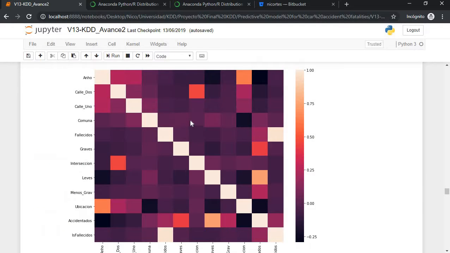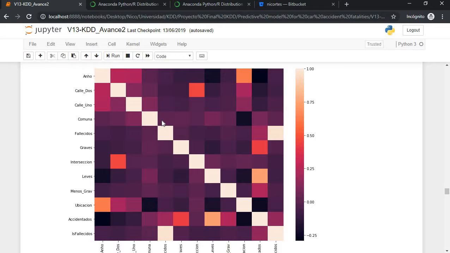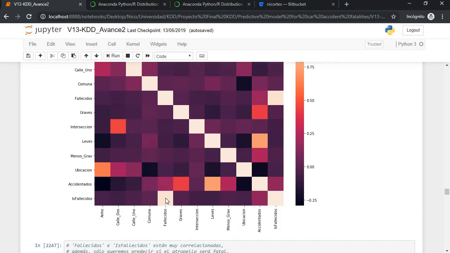Let's see where here we have our correlation map. So you can see that the deceased variable is strongly related to this Boolean value. This is fallecidos, it means it's a Boolean variable. So if it's 0, then there are no deaths. But if it's 1, then there's at least one deceased.